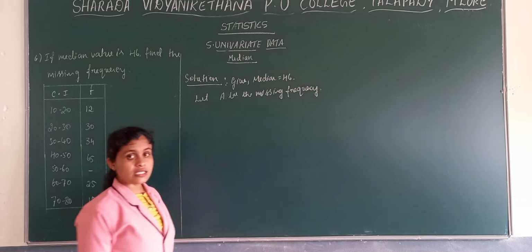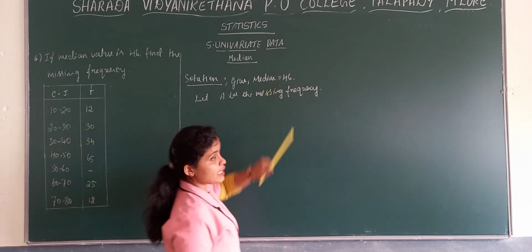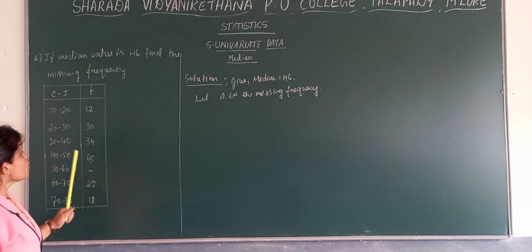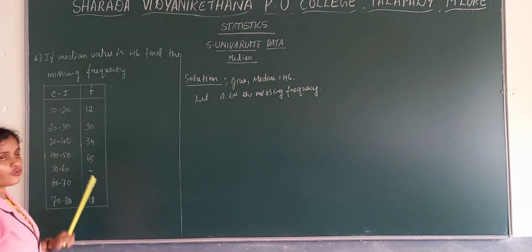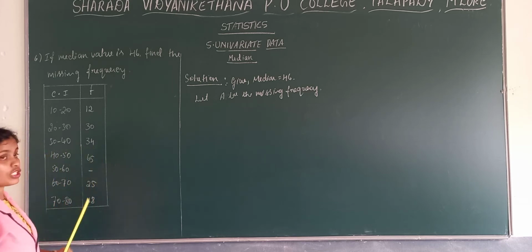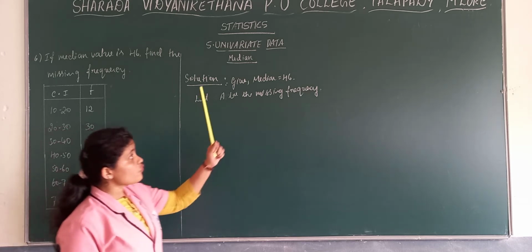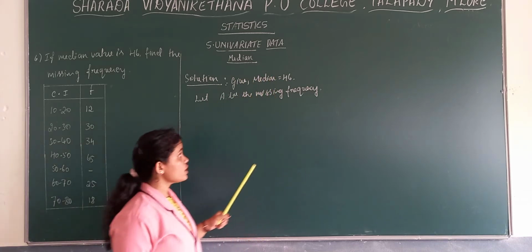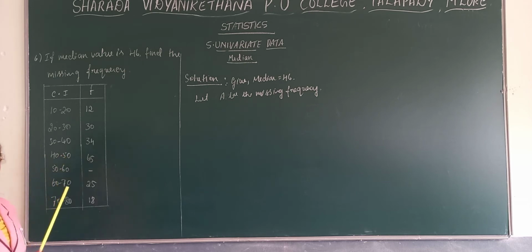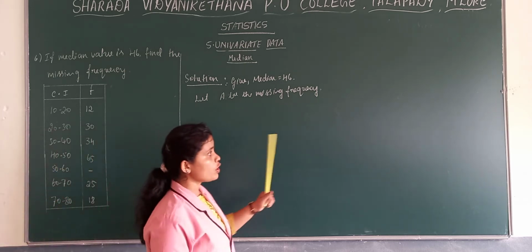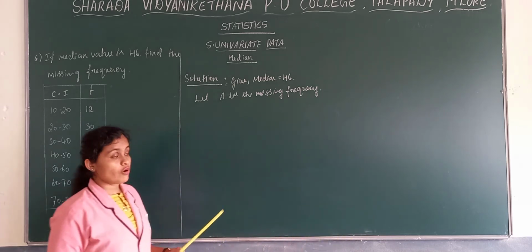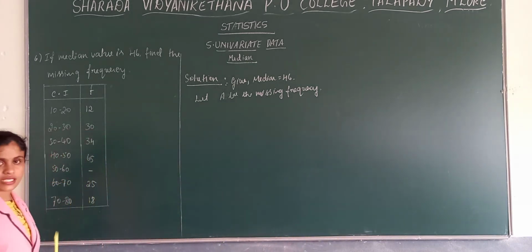And here, since they have already given the median as 46, based on that we need to define the median class. 46 will fall between 40 to 50. So this is our median class. So median class is 40 to 50. How? Because if we know the median value, what is the median? We know that it is the middlemost value. So where it will fall, between 40 to 50, that is our median class. No need to do n by 2 because we will not be having the total value of frequency, because one of the frequencies is missing.